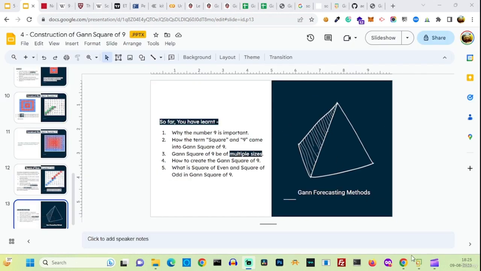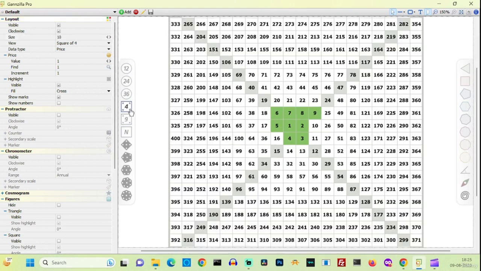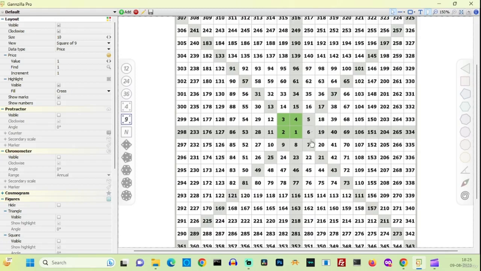If you still have not understood it, let me go to the Ganzilla software. So this is the square of 9. See, the first square, the whole square which is getting made here, consists of 9 numbers, as you can see. So in the square of 4, it will be 4 numbers, as you can see here. So there are 4 numbers, that's why it is called Gann square of 4, and there are 9 numbers, that's why it is called the Gann square of 9. So that's it. Let's see you in the next part of the course.